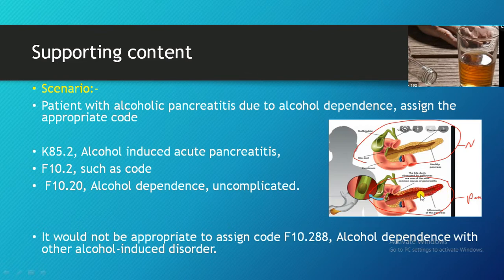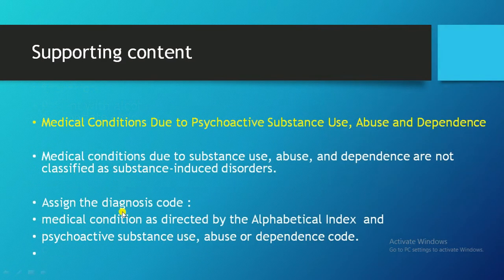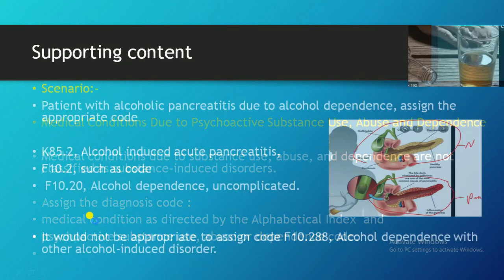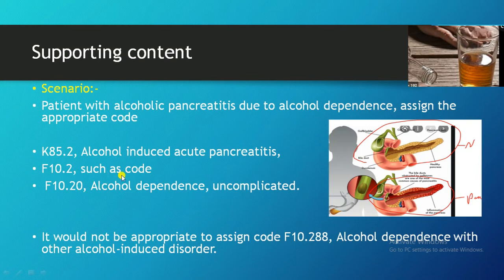It got swollen. Because of the alcohol dependence, the patient got this medical condition, so the guideline applies. First, what do we code? We code the medical condition: K85.2, alcohol induced acute pancreatitis. How did the patient get this condition? Because of the alcohol, right? So we code the medical condition.